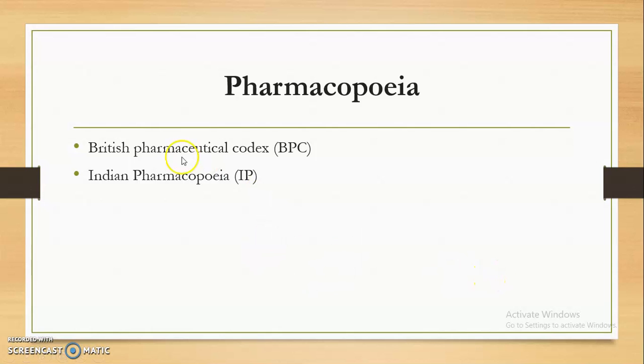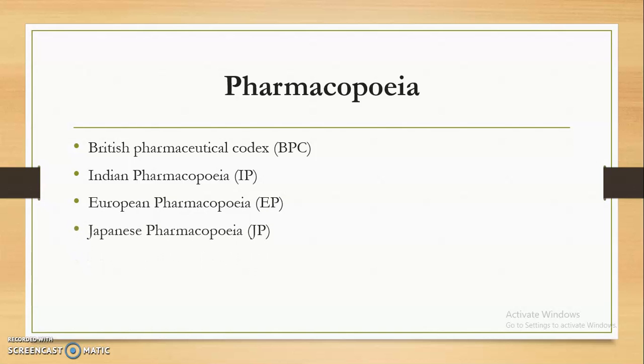Now as we belong to India, we are going to follow the Indian Pharmacopoeia in most of the cases. But sometimes, if the manufacturing plants present in India are US FDA approved, in that case they will be using the United States Pharmacopoeia. The European Pharmacopoeia is published by the European Commission. Then the Japanese Pharmacopoeia, and the Pharmacopoeia of the People's Republic of China.